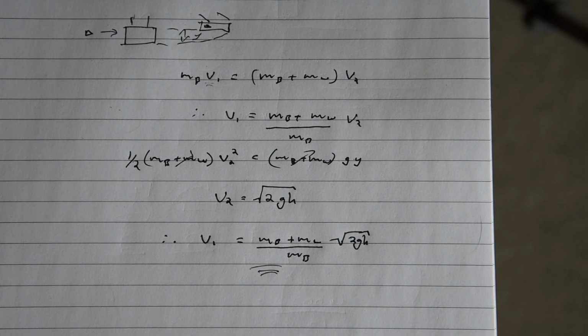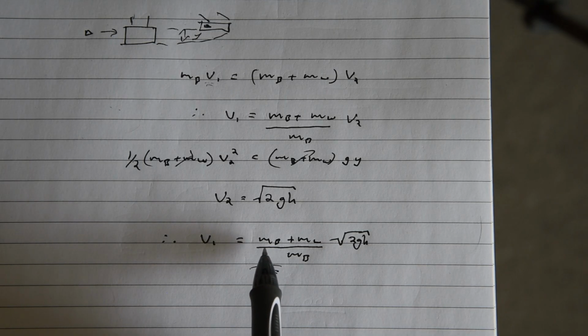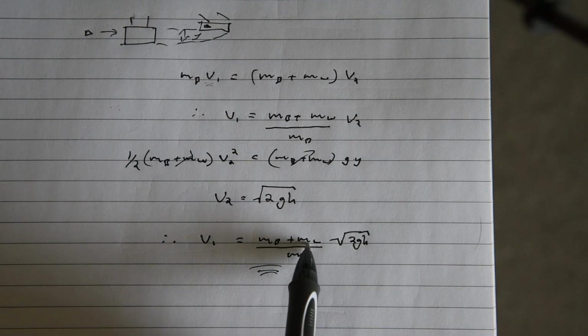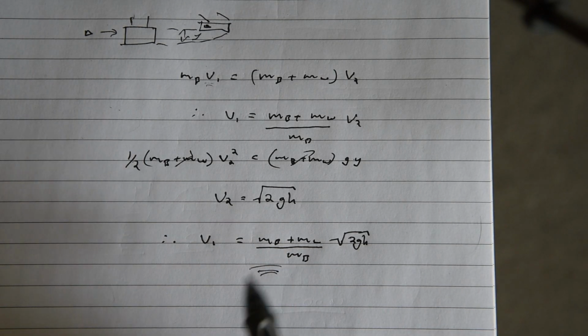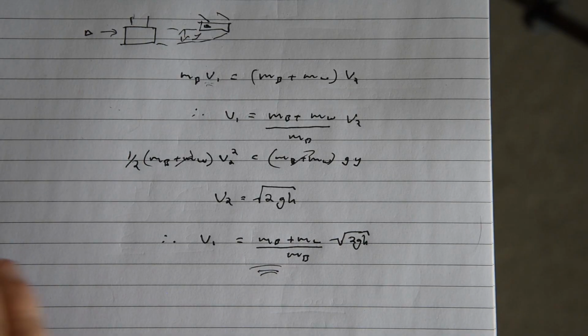If we consider some realistic numbers, a mass of a bullet of about 5 grams, a 2 kilogram block of wood, and the height goes up only 3 centimeters, what we find is that the initial velocity will be 307 meters per second, and then the second velocity will be 0.767 meters per second, which makes really good sense when you see that kind of thing happening.